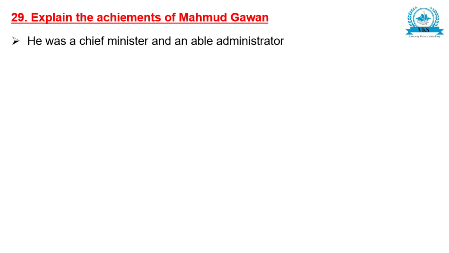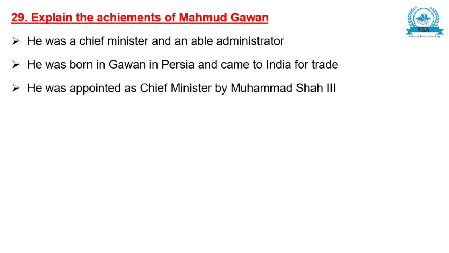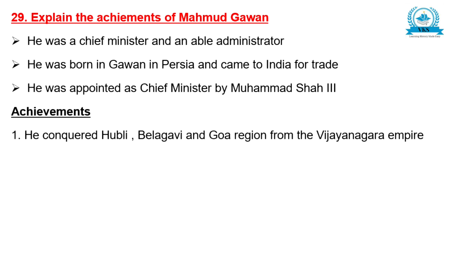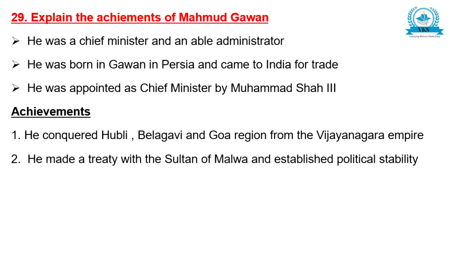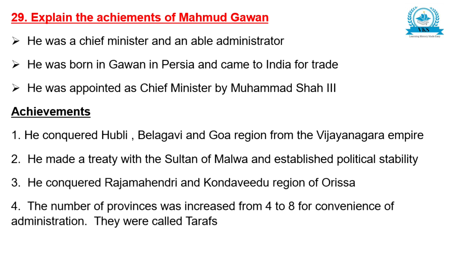He was a chief minister and an able administrator. He was born in Gawan in Persia and came to India for trade. He was appointed as chief minister by Muhammad Shah III. Achievements: he conquered Hubli, Belgavi and Goa region from the Vijayanagara Empire. He made a treaty with the Sultan of Malwa and established political stability. He conquered Rajamahendri and Kondavidu region of Orissa.